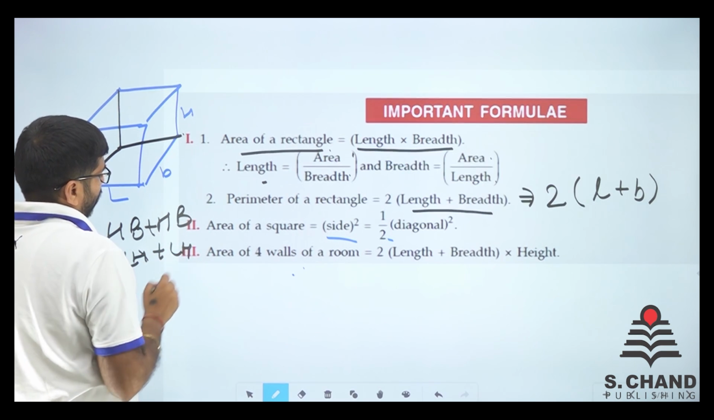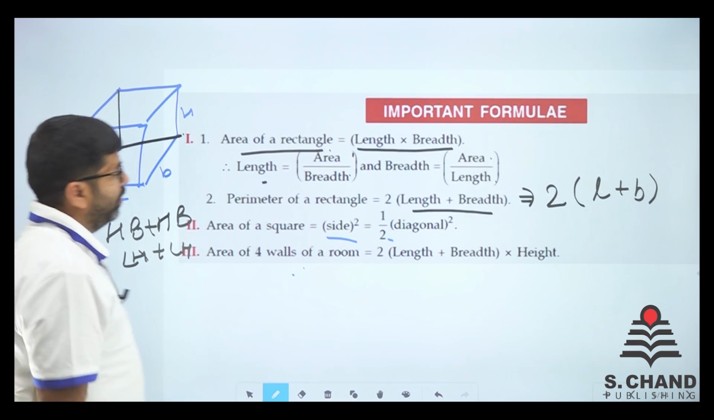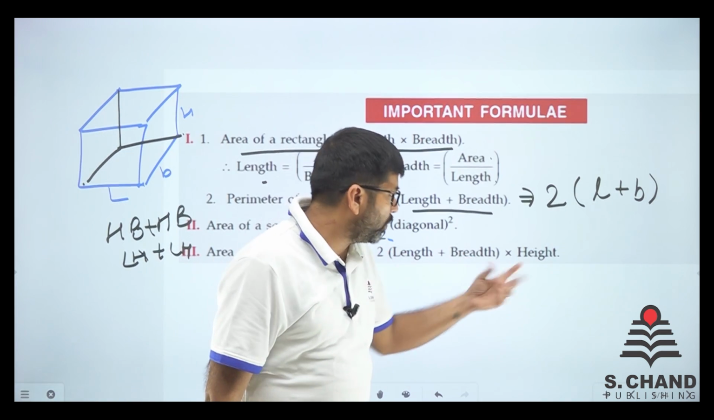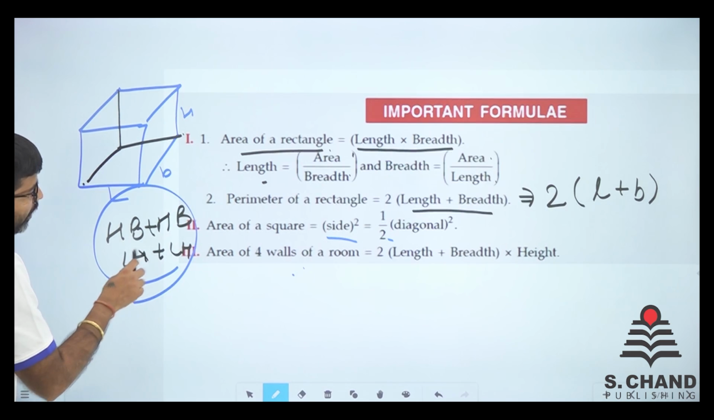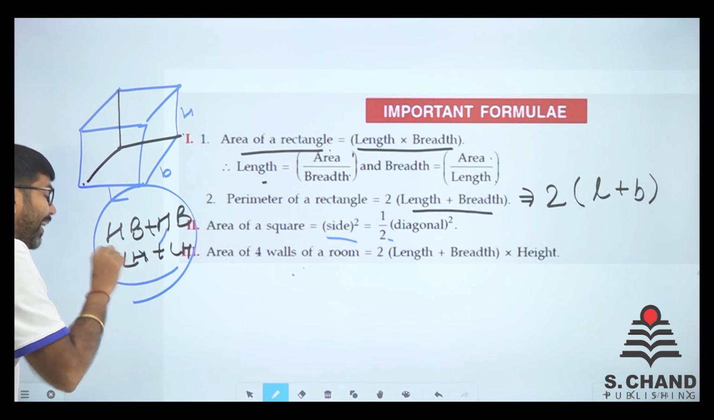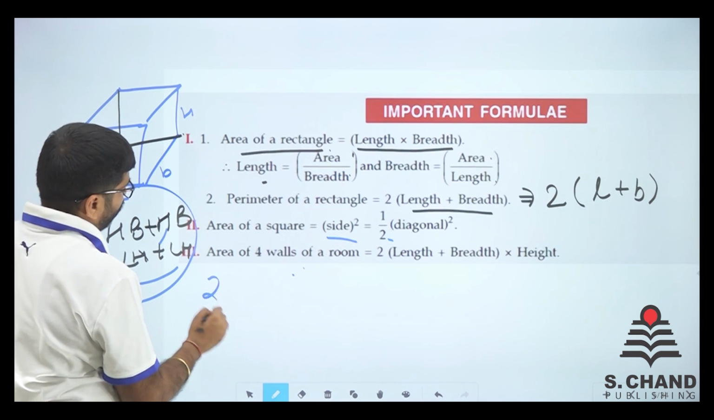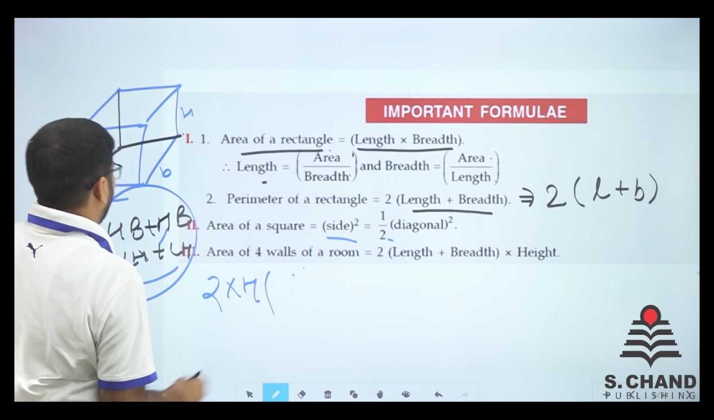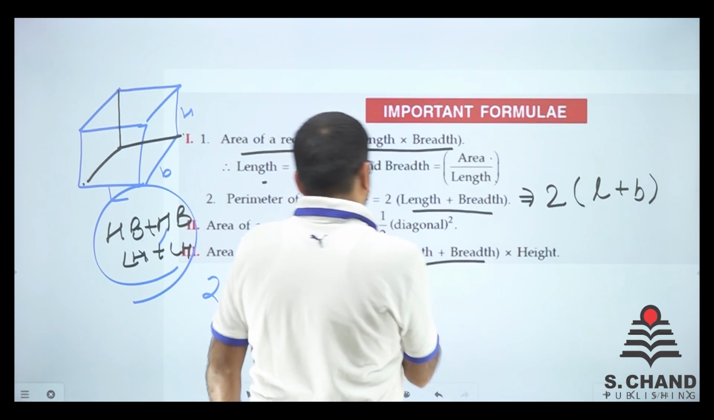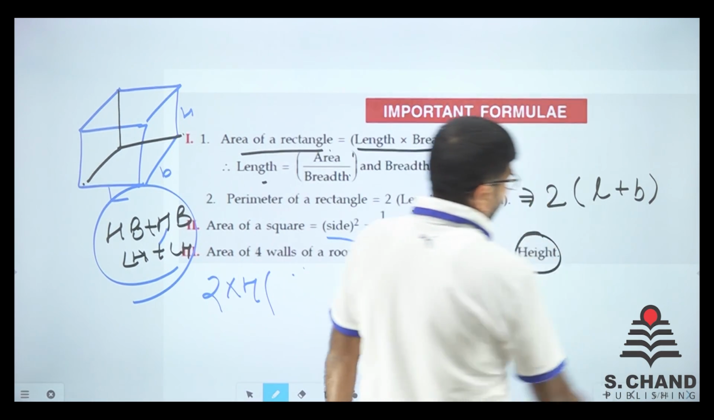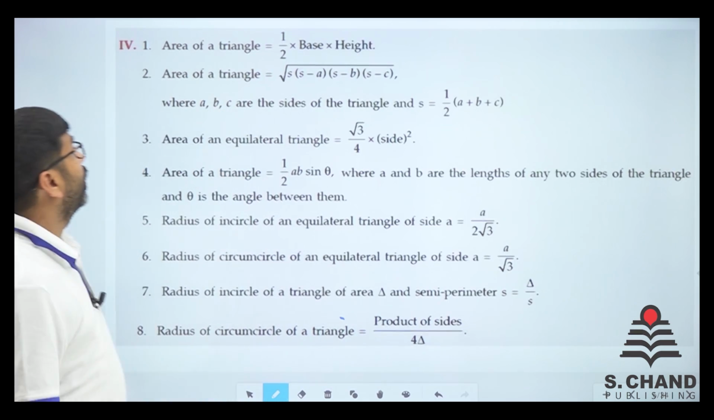L into H, so 2LH, 2HB. So we get 2LH, HB, and H is out. So L plus B, see here it is. When you see height is common in all, so 2 into height plus L plus B, that's it. L plus B into 2 into height, that is the area of 4 walls.